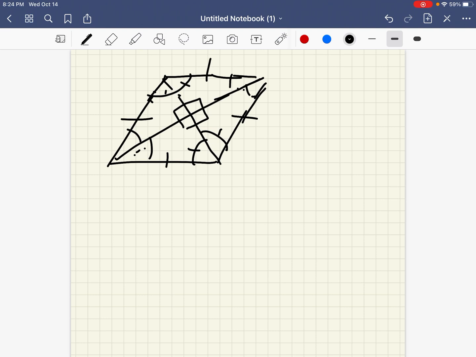Okay, now perpendicular bisector, remember yesterday we said that this was congruent to this and this piece is congruent to this piece. So that's for a rhombus. The big difference is this perpendicular in the middle.